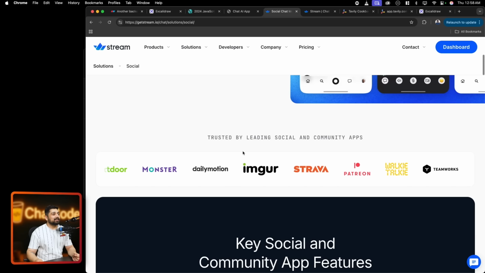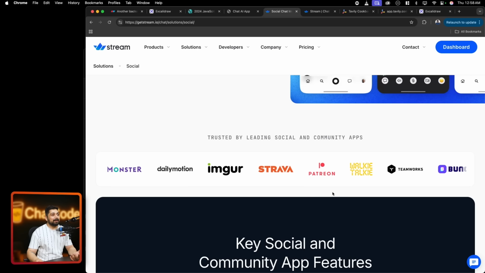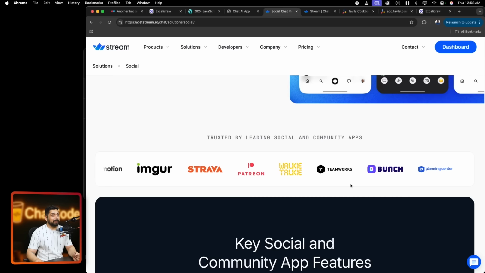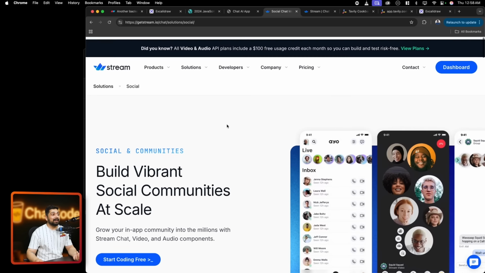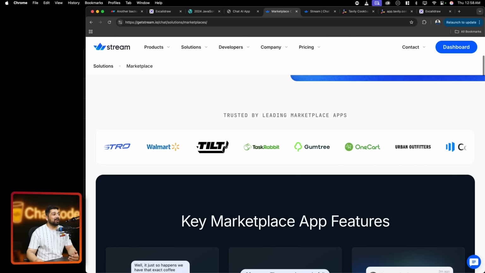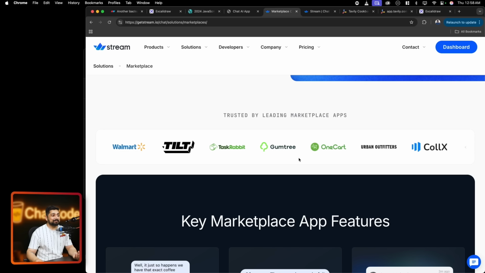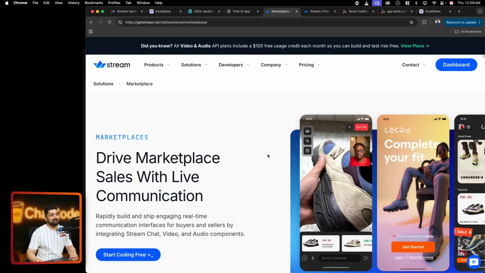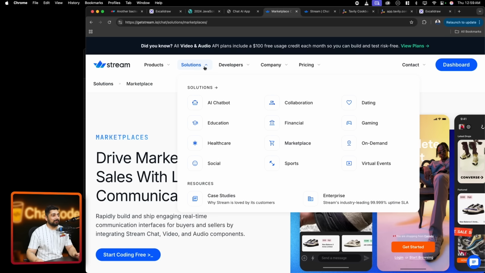In the social space, so many of these apps that I'm pretty sure you have heard about, like Strava, Patreon, and Bunch, all of them actually use them day in and day out. Just look at solutions like Marketplace. A lot of marketplaces actually use them, TaskRabbit, Urban Outfitters, so many of them. So this means this is well-tested, well-beaten up in the industry, in the market. They have been in here for a really, really long time.